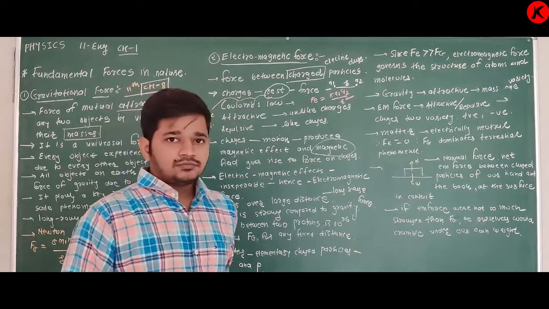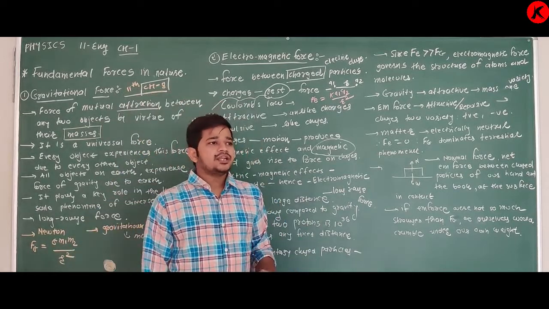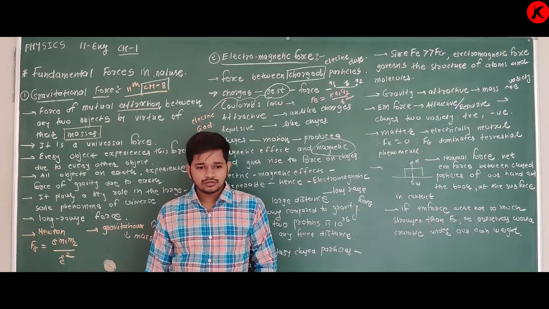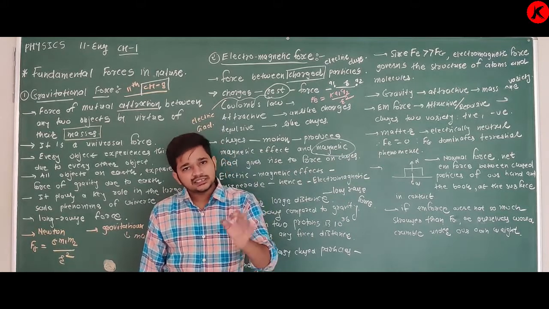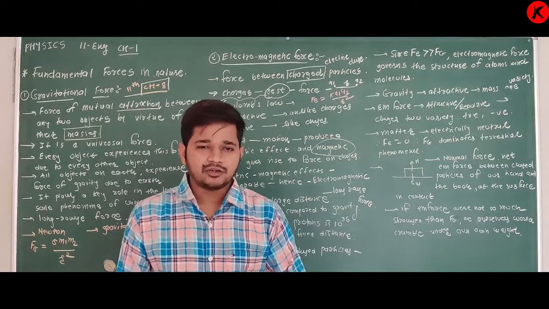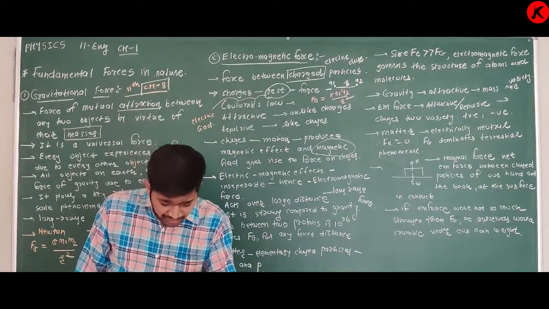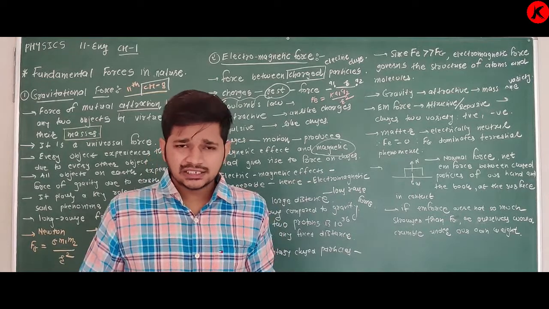Any matter is electrically neutral. Electrically neutral means the total charge on that matter, on that object, is equal to 0. It does not mean that there are no charges.